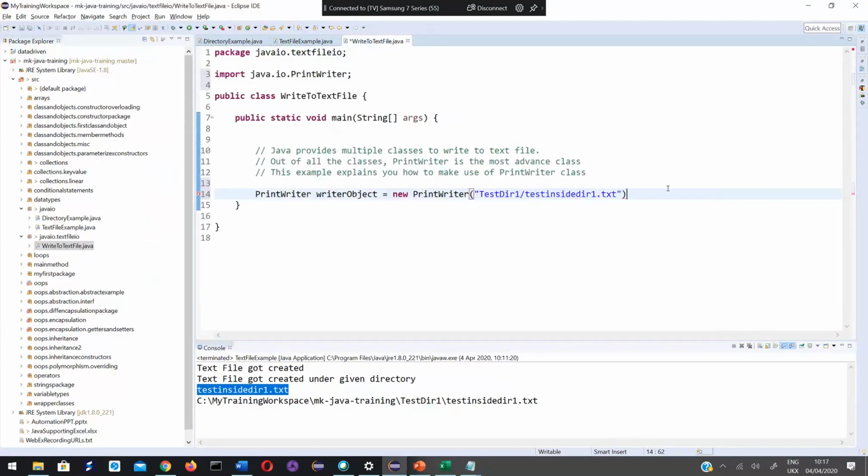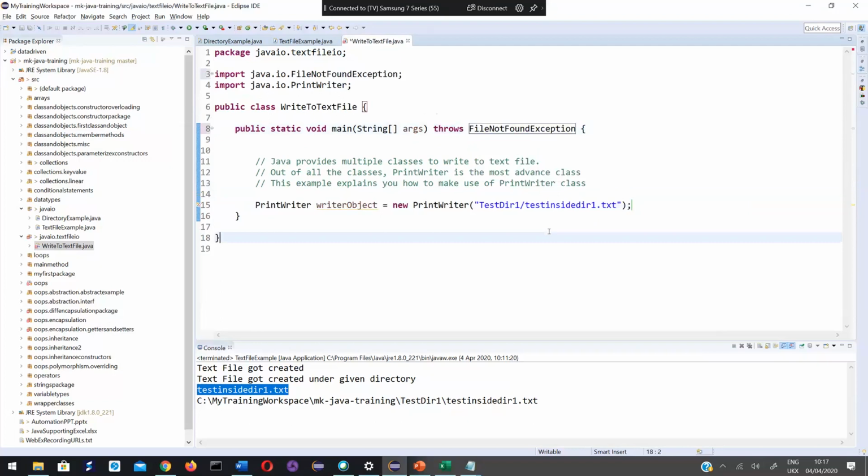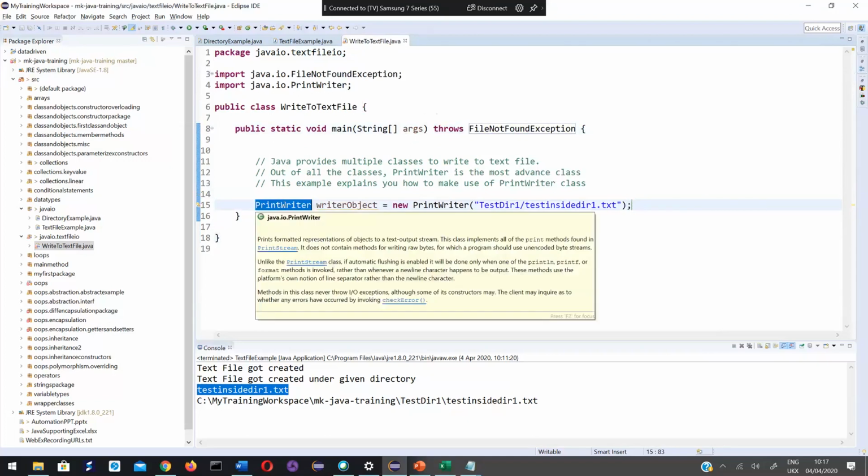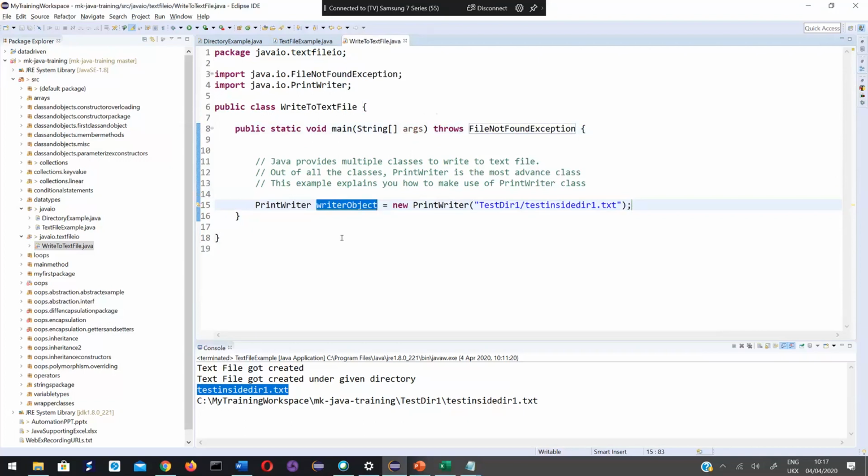Okay, the path. I have created an object for this PrintWriter class. Name of the object is writer object. I call this constructor. To that constructor, I am passing the actual file to which I need to write.